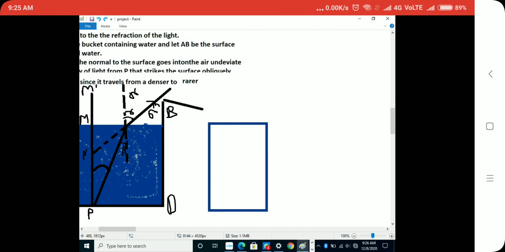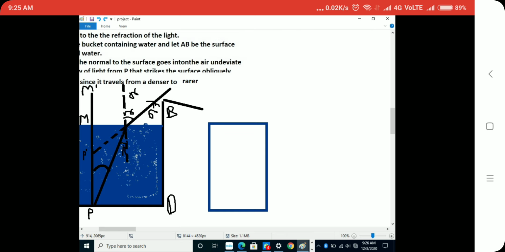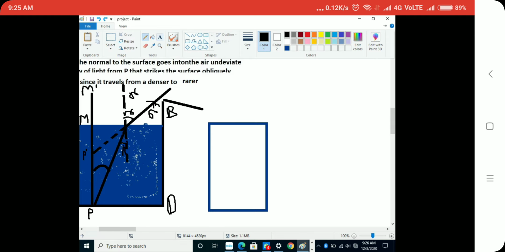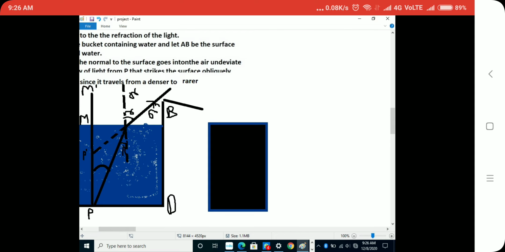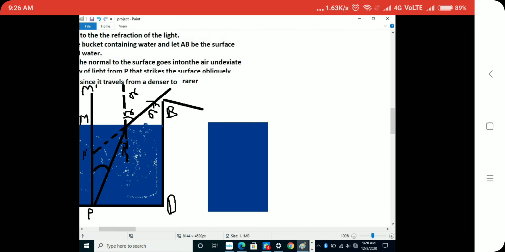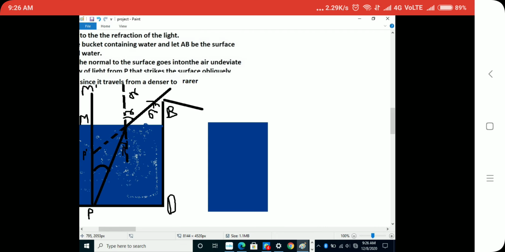But most of the students want me to draw this type of diagram perfectly, therefore I have to change it. Sorry guys, I have done something wrong, but don't worry, I will fix it. Just wait a second. Okay, you can see this is a bucket.